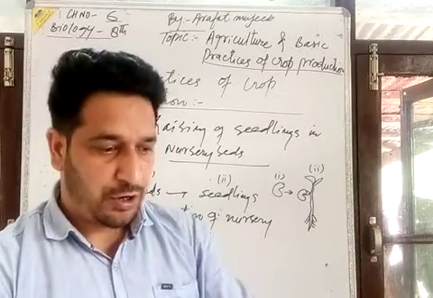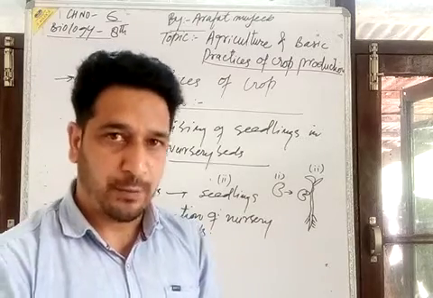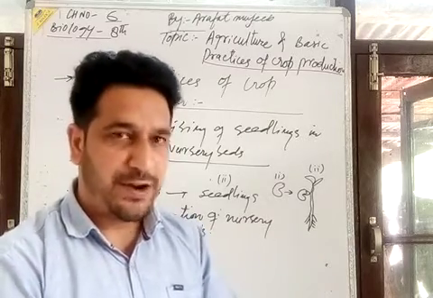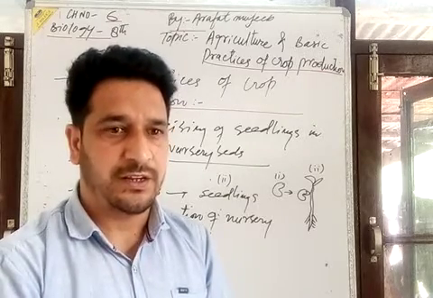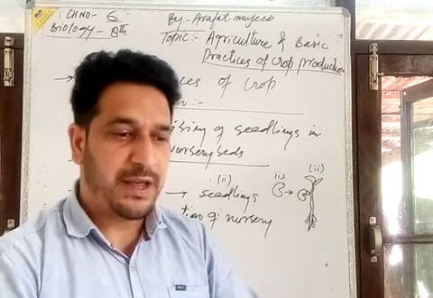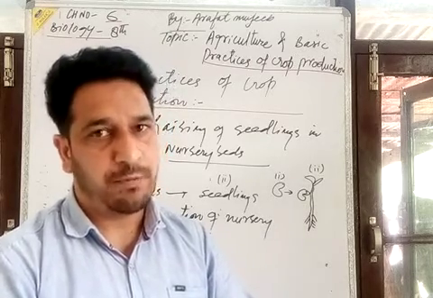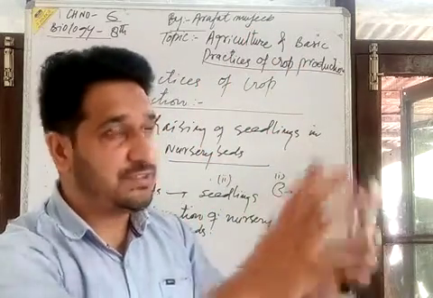Sunlight should be directly towards the nursery beds. There should be proper moisture. There should be a proper temperature there, as per the environmental conditions. We have to take special care of the temperature. This nursery bed should have optimum moisture, and it should be open to the sunlight.